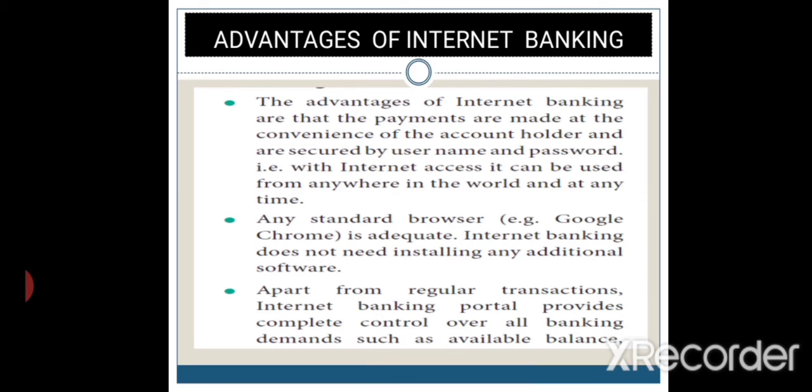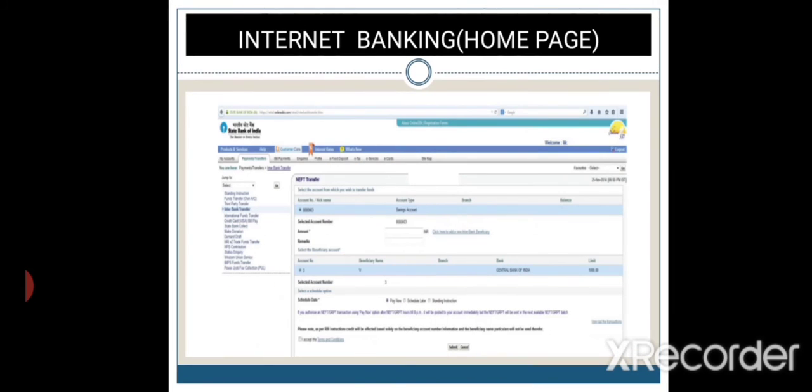Then any standard browser, for example Google Chrome, is adequate. Internet banking does not need installing any additional software, so we need not add any other software. Apart from the regular transactions, the internet banking portal provides complete control over all banking demands such as available balance.